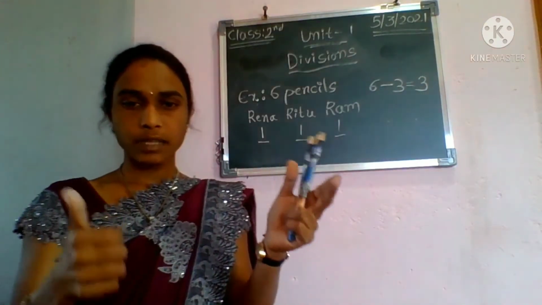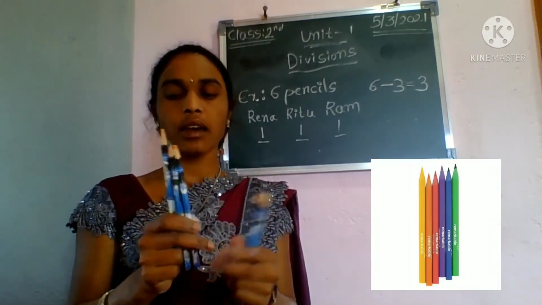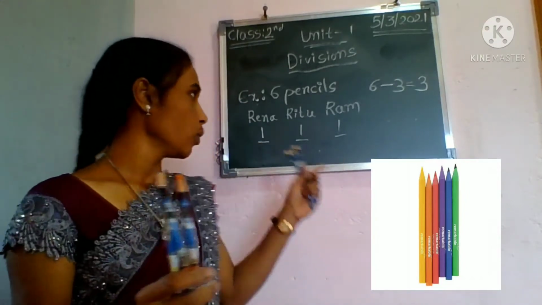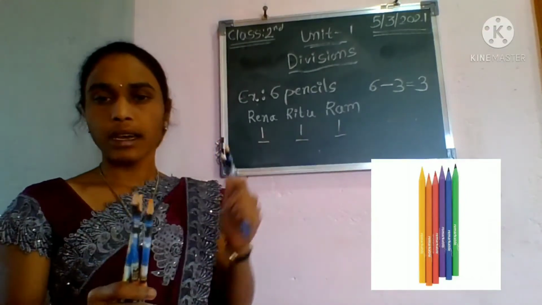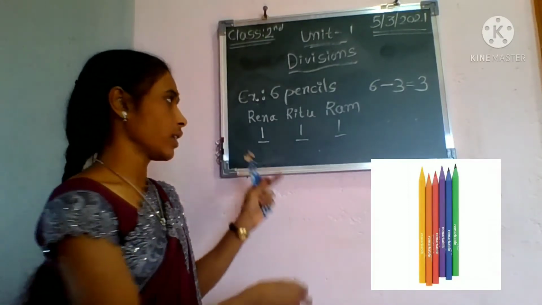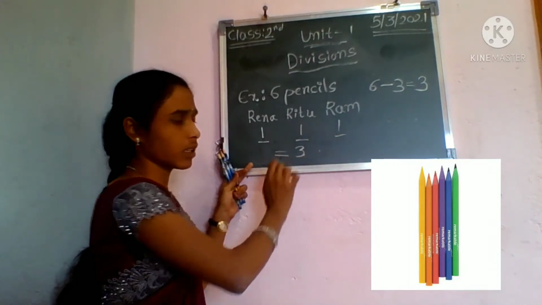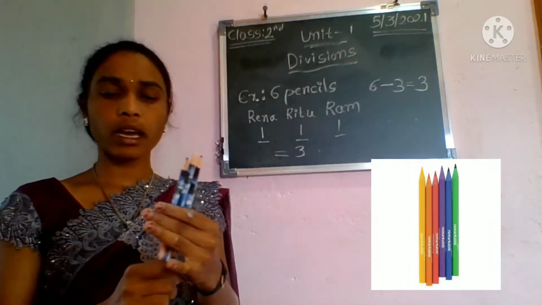Okay. 6 pencils I have. First of all I have 6 pencils. Then I have given one pencil to whom? Reena, Ritu and Ram. After that, how many are there? Here, see, there are 1 plus 1 plus 1, that is 3. So, now I have only 3 pencils.